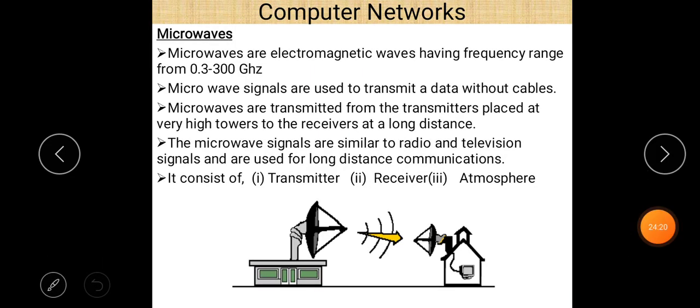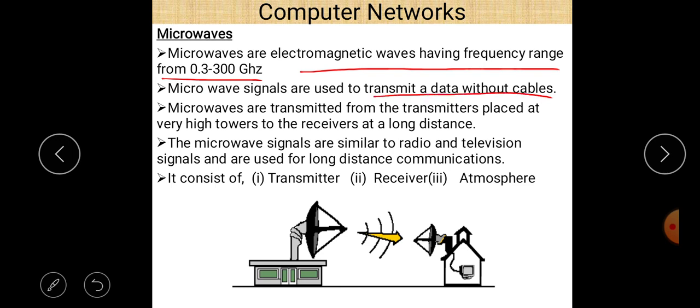Next are unguided media. First of all, microwave. In long range wireless communication, shortest is radio wave, then microwave and then satellite. So let us talk about microwave first. Microwaves are electromagnetic waves having a frequency range from 0.3 to 300 gigahertz. And microwave signals are used to transmit data without cable. That's why it is found in the non-guided media.